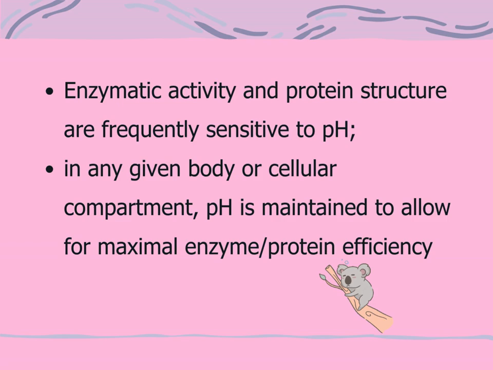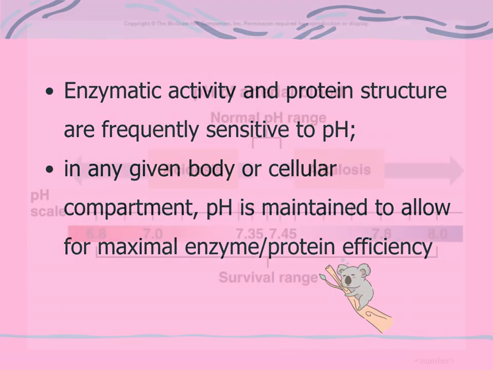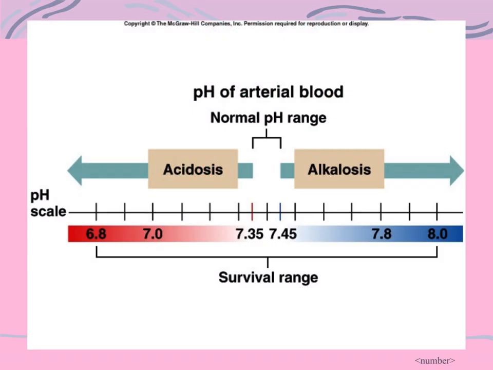Enzymatic activity and protein structure are frequently sensitive to pH. In any given cellular compartment, pH is maintained to allow for maximal enzyme or protein efficiency. Look at this illustration.